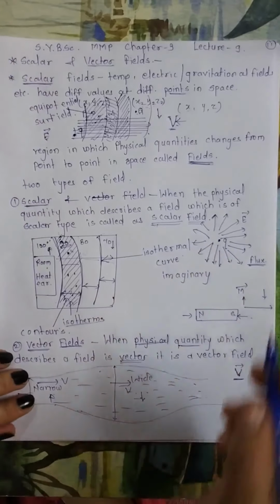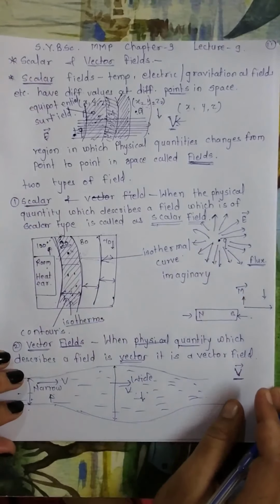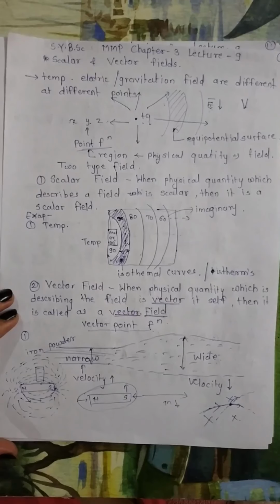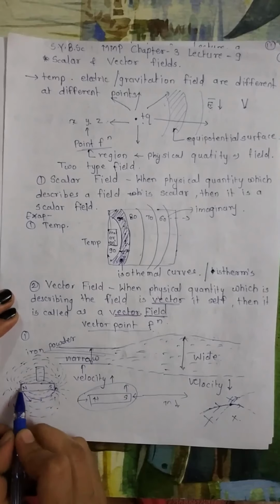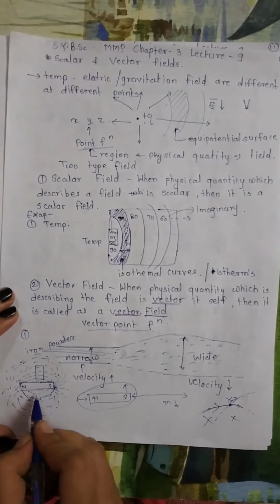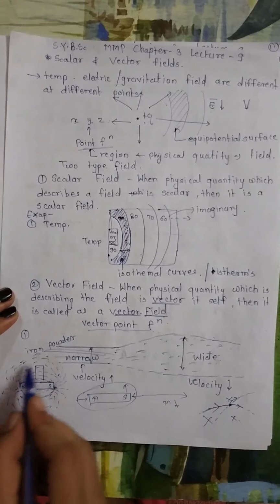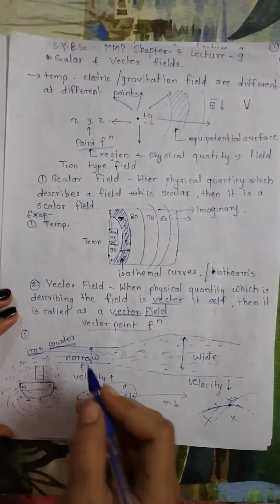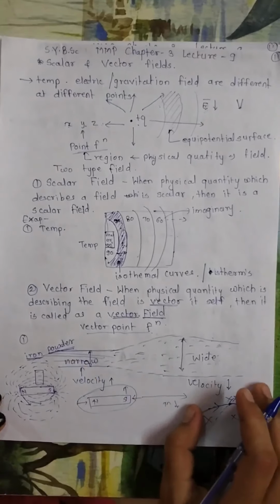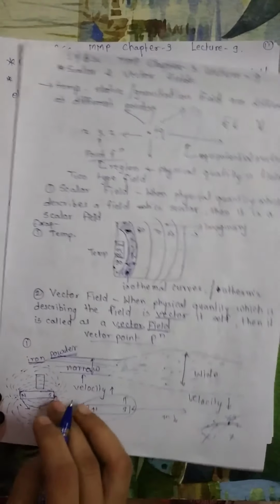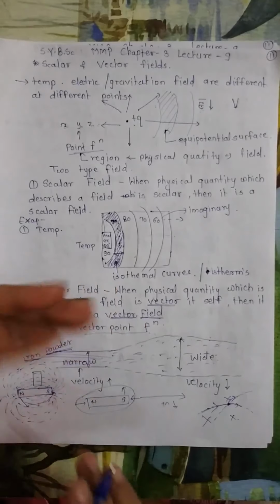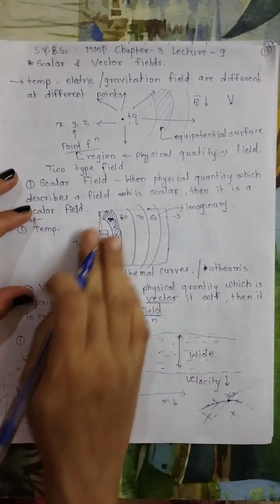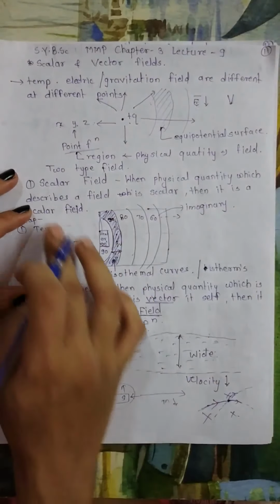Let me take another example, which is the example of a magnet. So here I am having a bar magnet, and I have put iron powder near this magnet. I made a crush of iron and put the iron powder near this magnet, and we have placed this magnet on a card sheet.